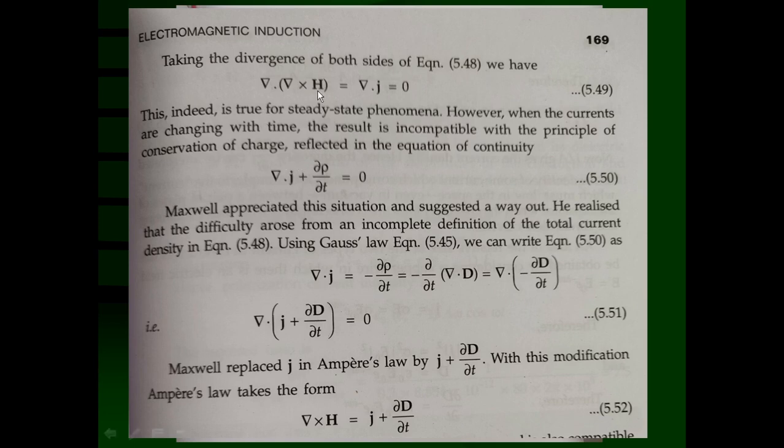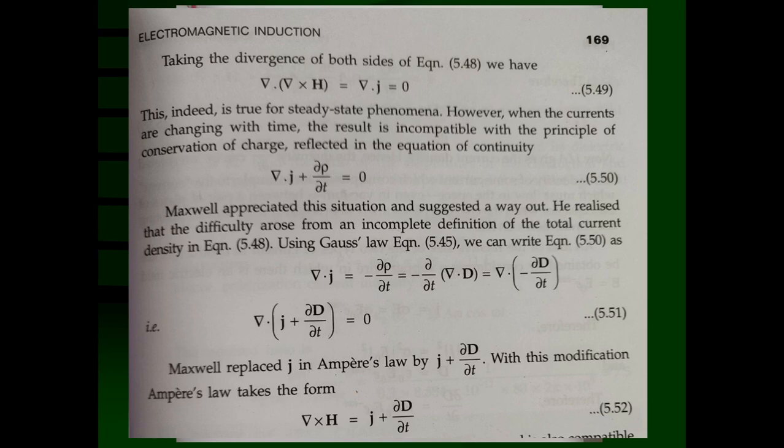What is the equation of continuity? This equation you have studied. Divergence of J is equal to minus del rho upon del t. If you take it to this side, divergence of J plus del rho upon del t is equal to 0. Rho is nothing but volume charge density.